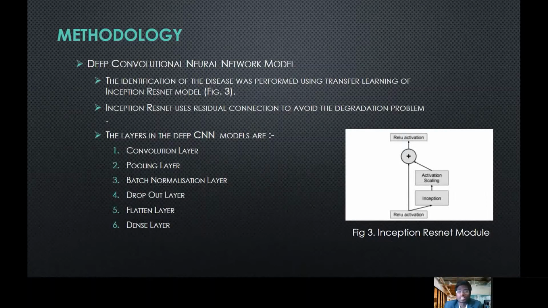The dense layer is just like a fully connected neural network, and the flatten layer converts the 2D matrix into a 1D array which can be passed into the dense layer. The dropout layer is used to address the problem of overfitting by having a parameter P, the probability by which neurons in that layer will be dropped out during training of the model.